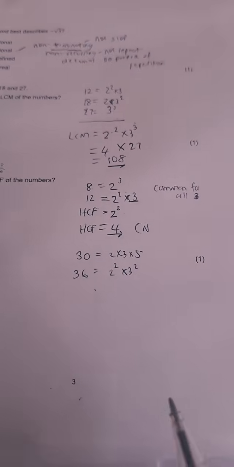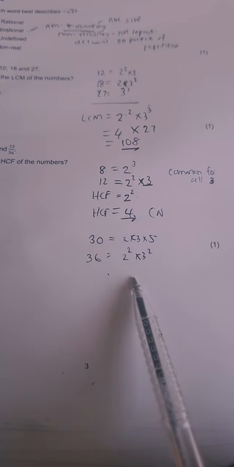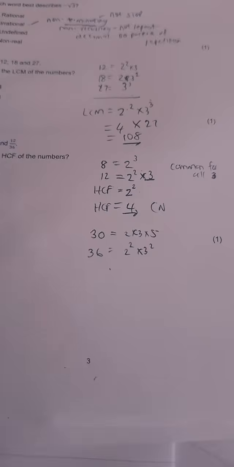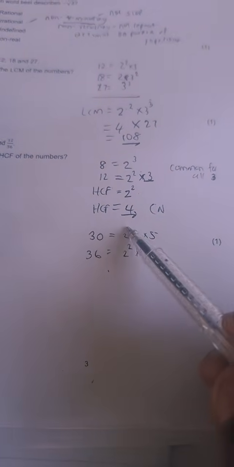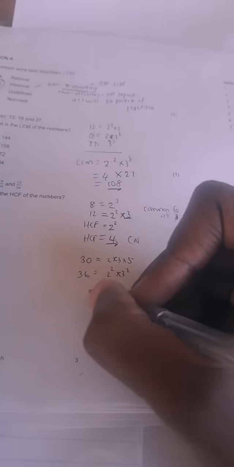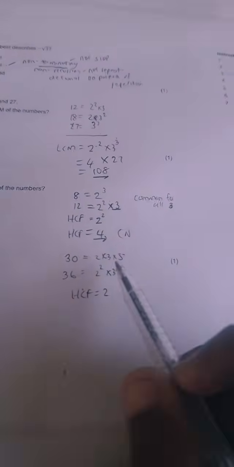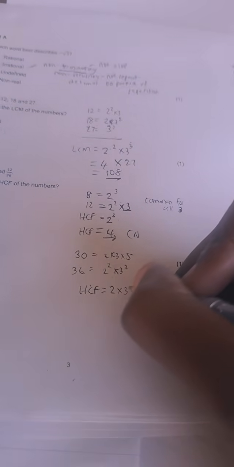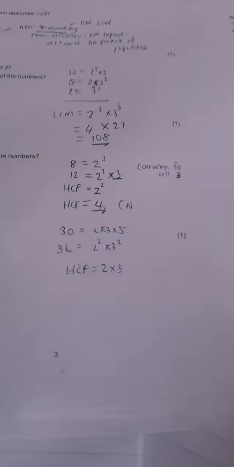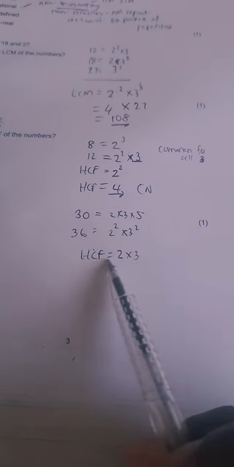Then for the highest common factor, guys, what did we say? We choose the common base with the lowest exponent. 2 and 2 are common, so we choose 2 for the highest common factor, just 2, not 2 squared. 3 and 3 are common for both, so we choose 3 to the power 1, which is 3. 5 is not common, so it cannot be included.